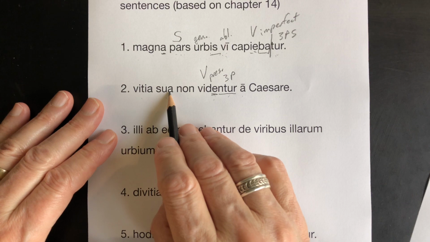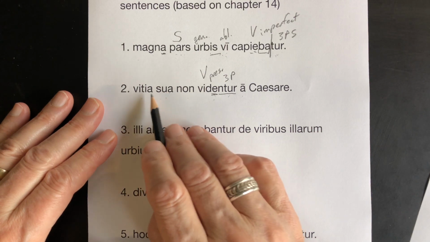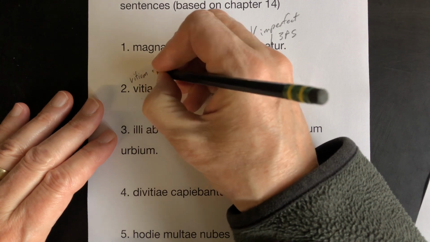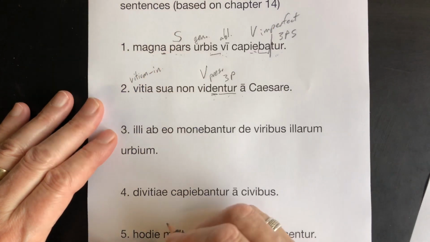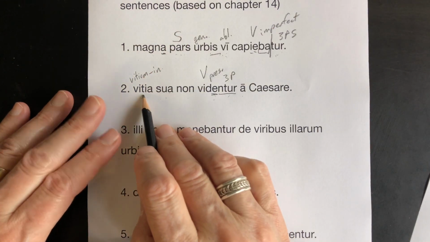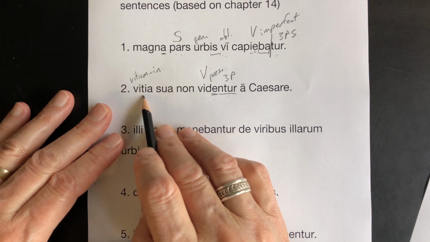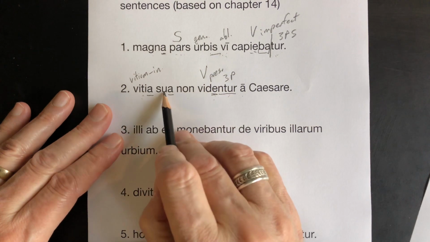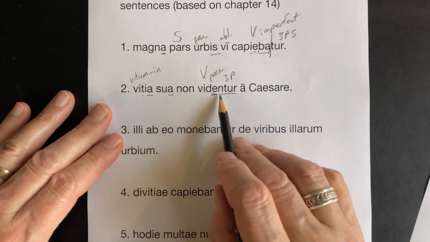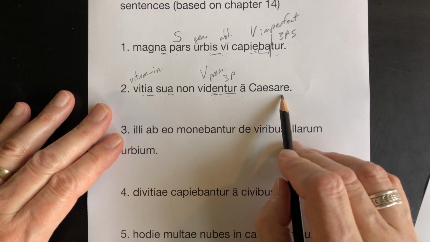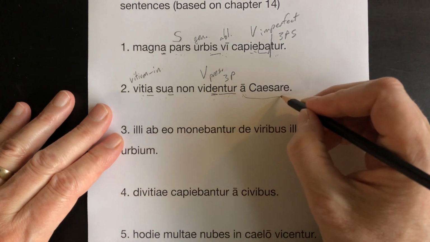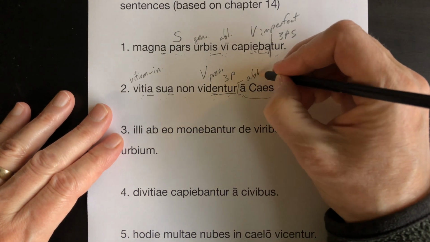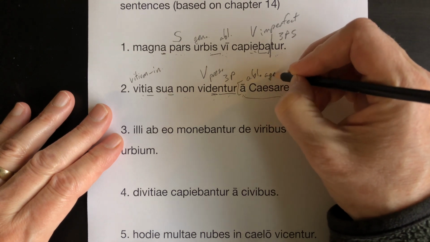Now, vitia sua looks like it's singular, but this is where you've got to know your vocab. Vitium is neuter. And as you know, the nominative and accusative of all neuters is always the same in Latin and Greek, and the plural always ends in a. His own vices are not seen by Caesar. This is a little prepositional phrase here, ablative of agent.